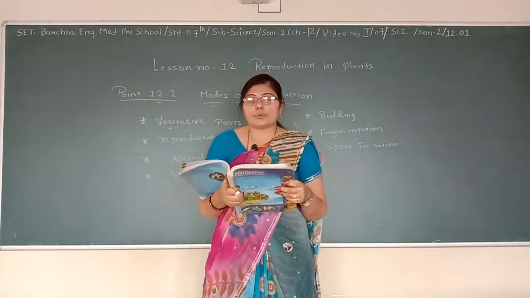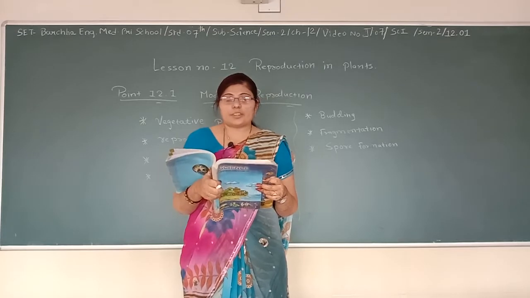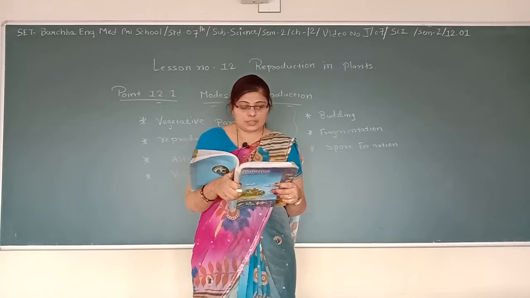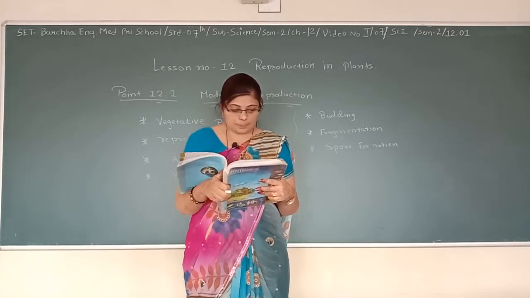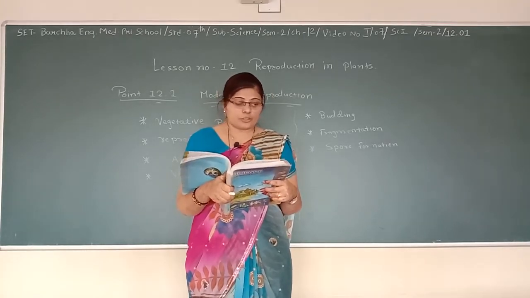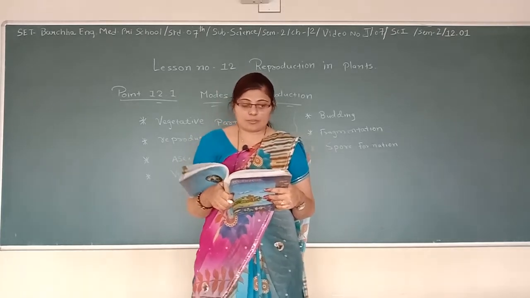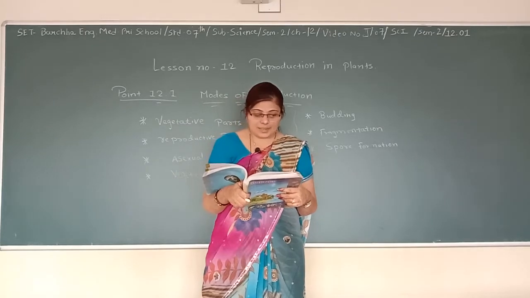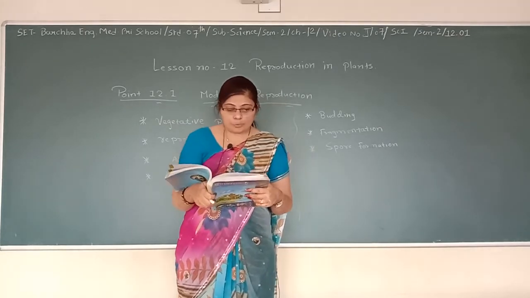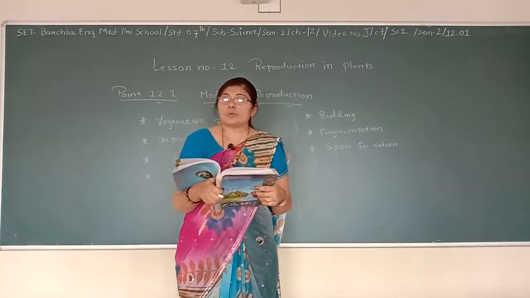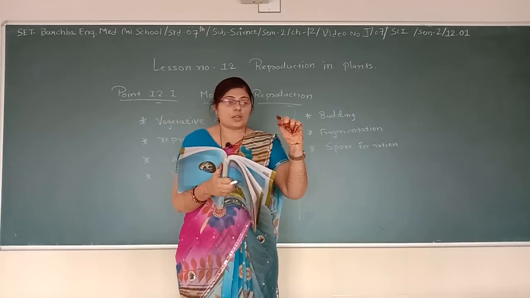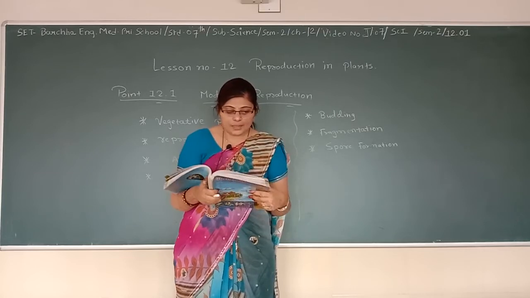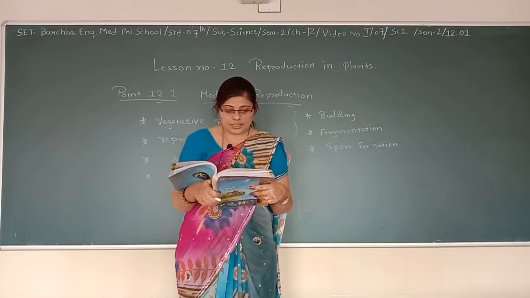So vegetative propagation, you can do it with the help of the example of a money plant. You must have seen flower buds developing into flowers. Apart from the flower buds, there are buds in the axil. Axil means what? Axil means the point of attachment of a leaf at the node. Where the node finishes, the small axil is present, that is attached with the flower. These buds are called vegetative buds.